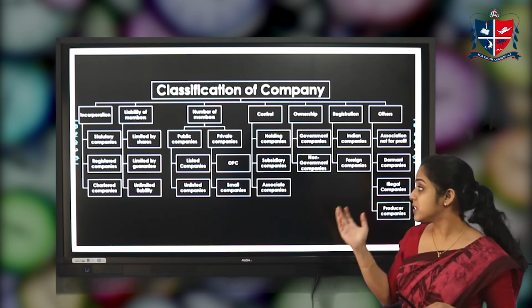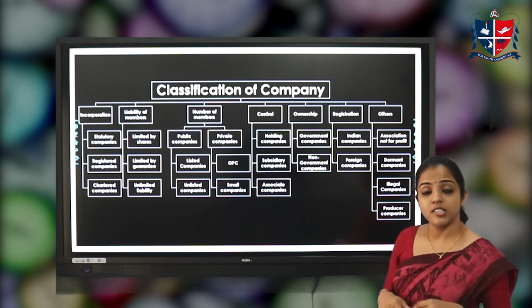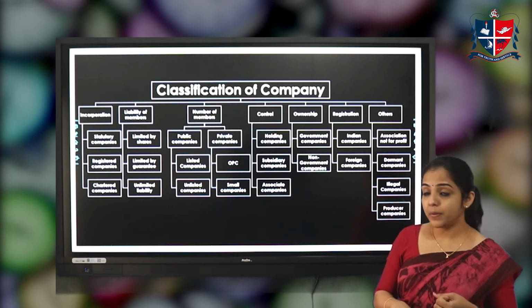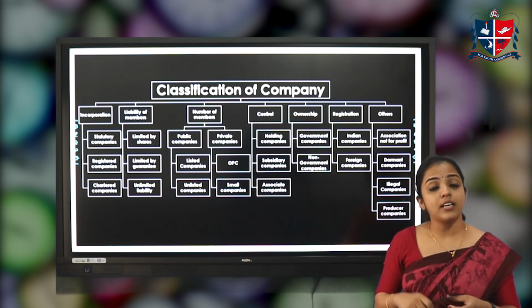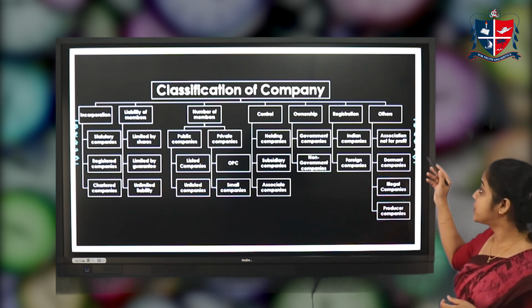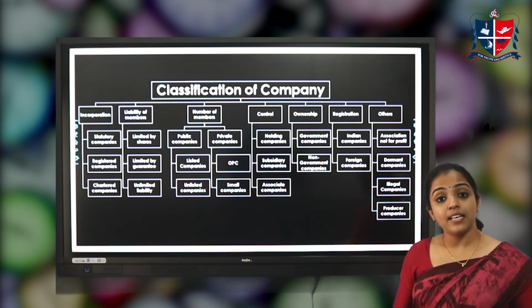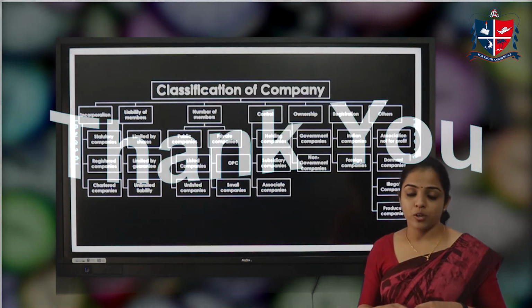On the basis of registration, we can classify it as Indian company and foreign company. Next, other types of companies are association not for making profit, dormant companies, illegal association, and producer company.